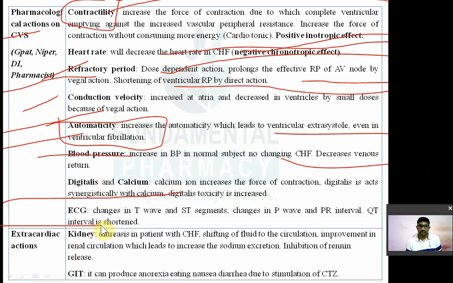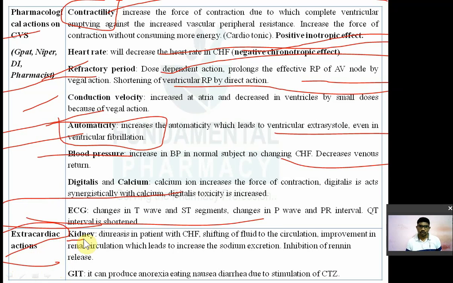What are the ECG changes? Electrocardiogram changes. So there are changes in the T wave and ST segment. Changes in the P wave and PR interval. QT interval is shortened. Leave this, don't remember this. And the extravascular and extracardiac actions. So what about the kidney?